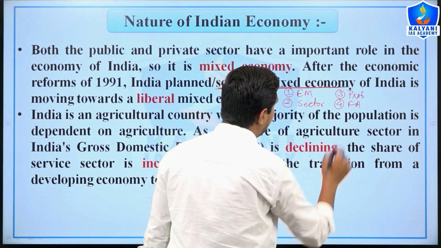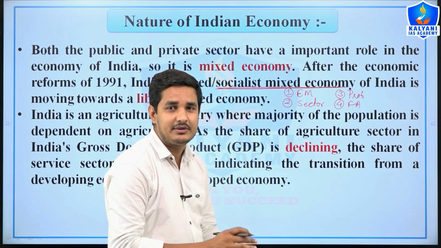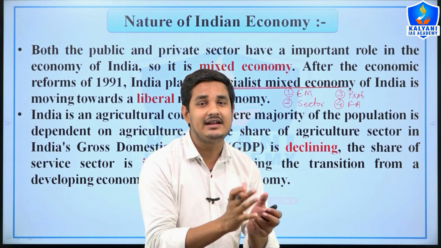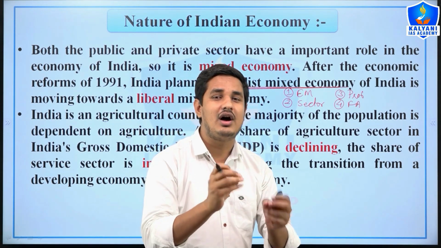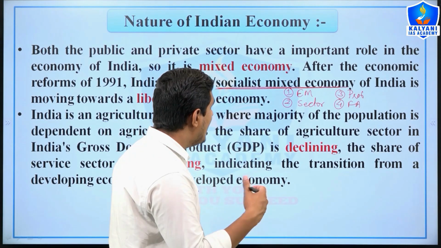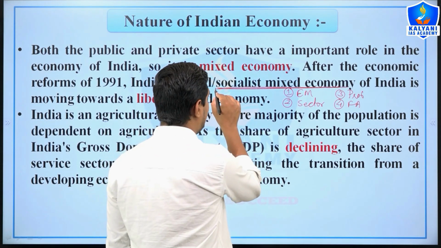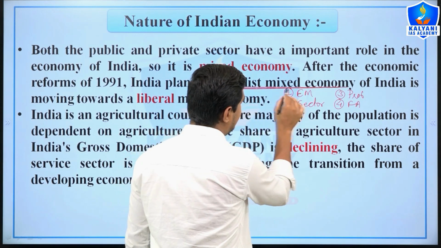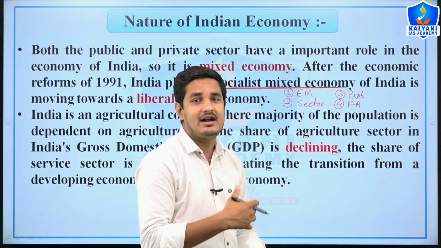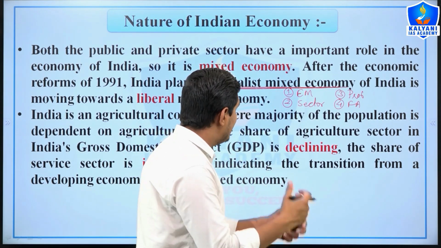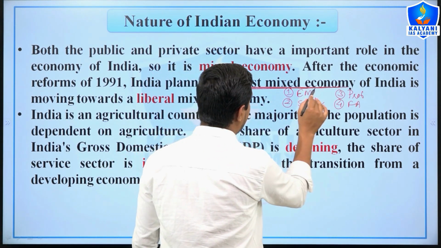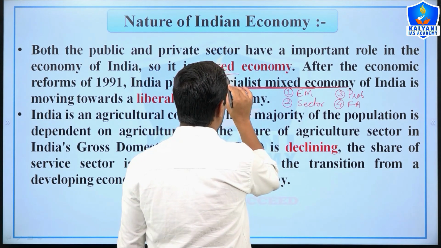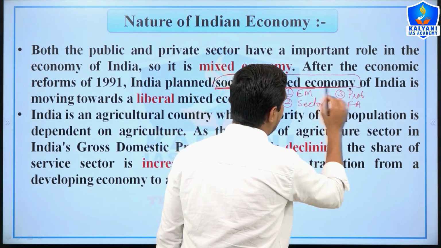Because of the second industrial policy of 1956, many fundamental industries were directly under the control of the Government of India. Also, the Government of India established many industries like iron and steel industries. Therefore, we can say that before 1991 the Indian economy was a socialist oriented mixed economy.